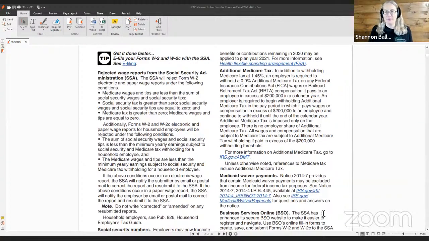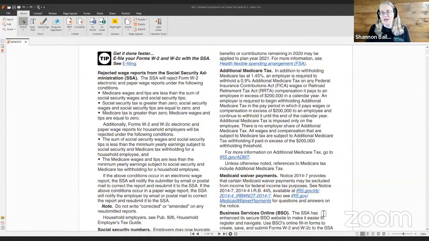An employer is required to begin withholding additional Medicare tax in the pay period in which it pays wages or compensation in excess of $200,000 to an employee, and continue to withhold it until the end of the calendar year. Additional Medicare tax is imposed only on the employee. There is no employer share of additional Medicare tax.